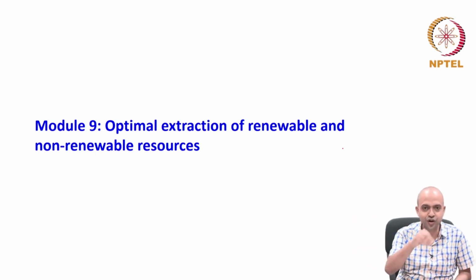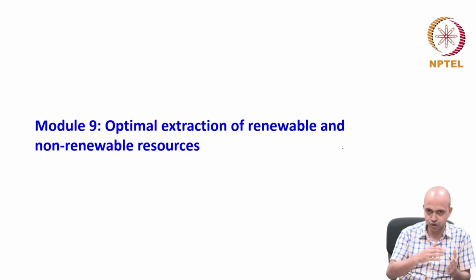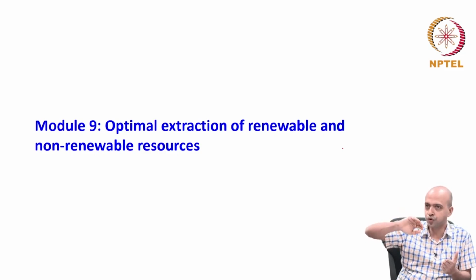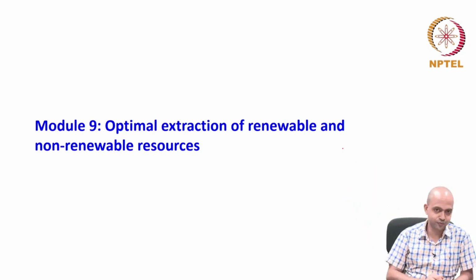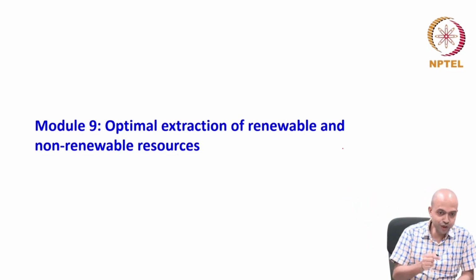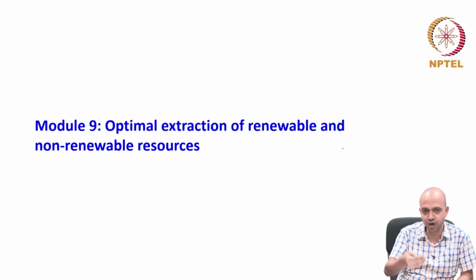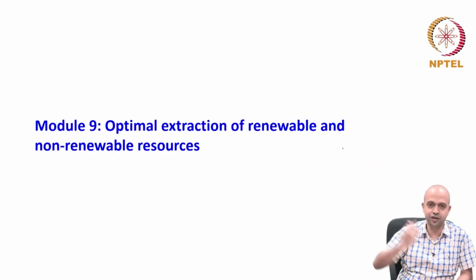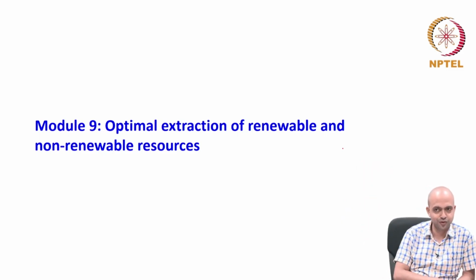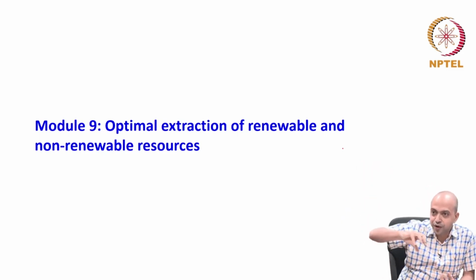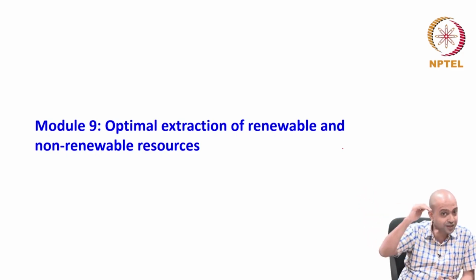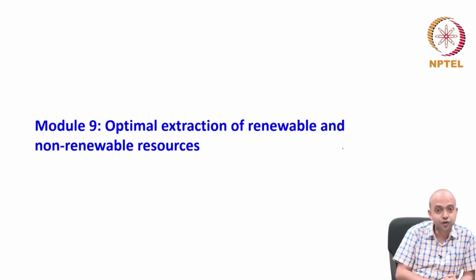This is not a one-shot game where I have some amount of resource that we are going to use now itself. I have a resource that we are going to use for the remaining 10, 15, 20 years. And how will you ensure how much oil to extract in period 1, period 2, period 3, like that in the t-th period? That means we need to determine a price path, because as I said, price will tell you how much to extract and how much to sell.